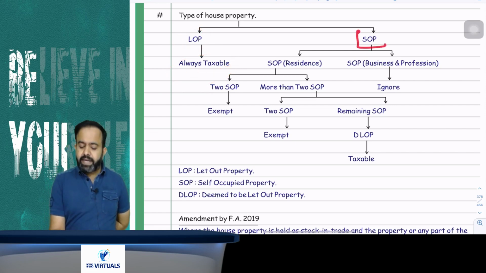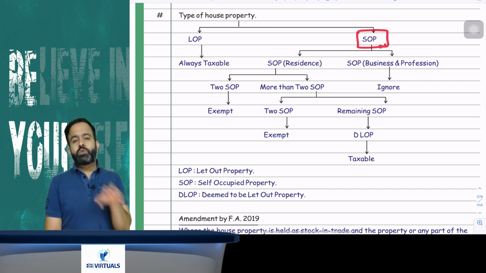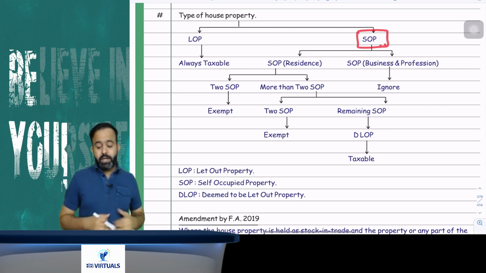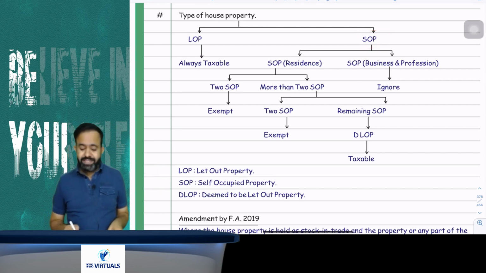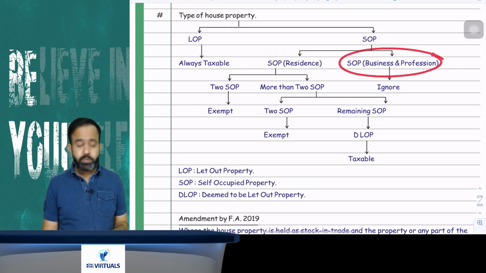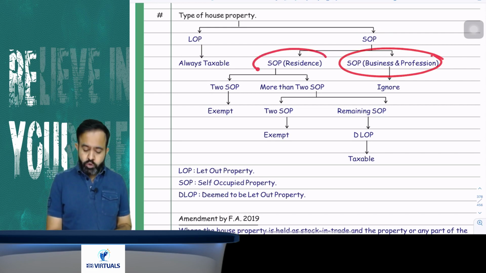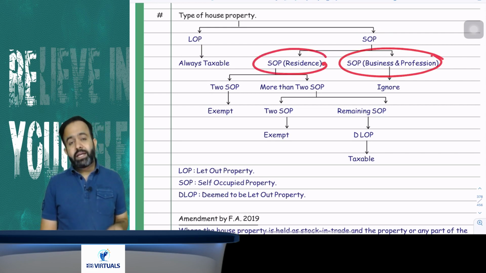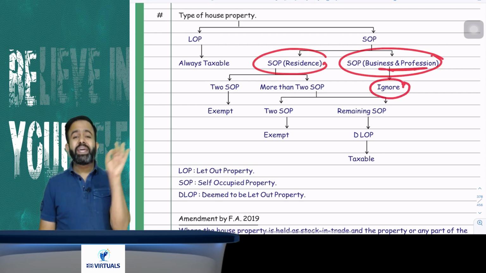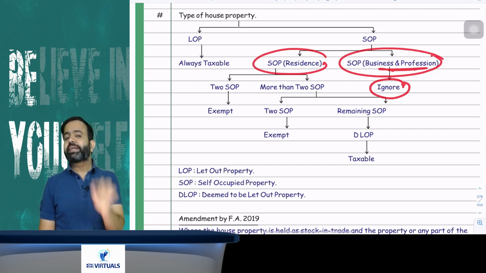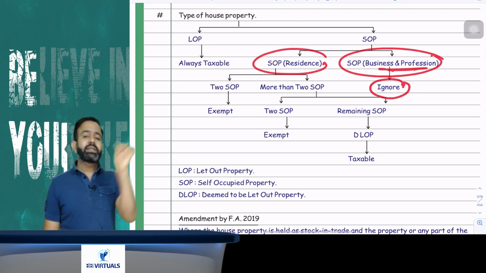Now the second is SOP. SOP means self-occupied property. If any property is used by the owner for self-occupation, that is called SOP. Now SOP may be of two types. One is SOP used for your business and profession purpose, and one is SOP used for your residence purpose. If any SOP is used for your business and profession purpose, then you have to ignore that, because ultimately, indirectly, that property is earning income under the head PGBP.